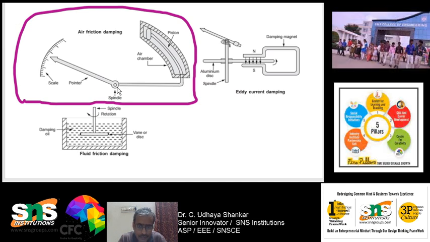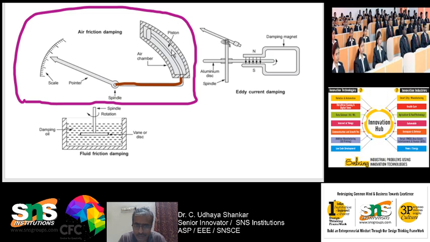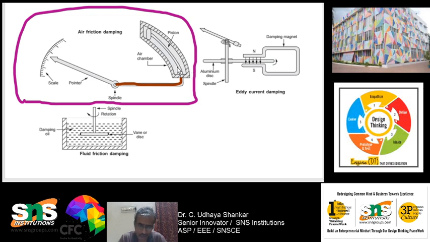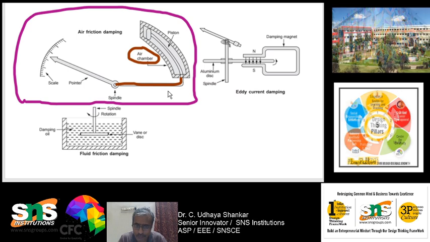And from this spindle you can see that it is connected to a chamber. This is an aluminum chamber, and in that aluminum chamber you will have a piston. The piston will be moving, and the chamber will be filled with air. That is called the air chamber. So this pointer will be connected to a piston, and that piston will be moving inside this air chamber. Is it clear? That is called air friction damping.